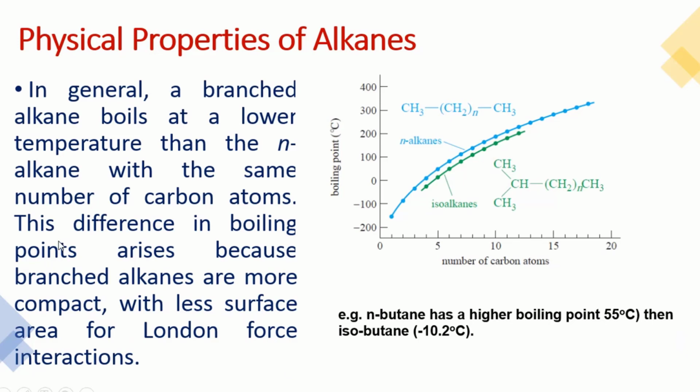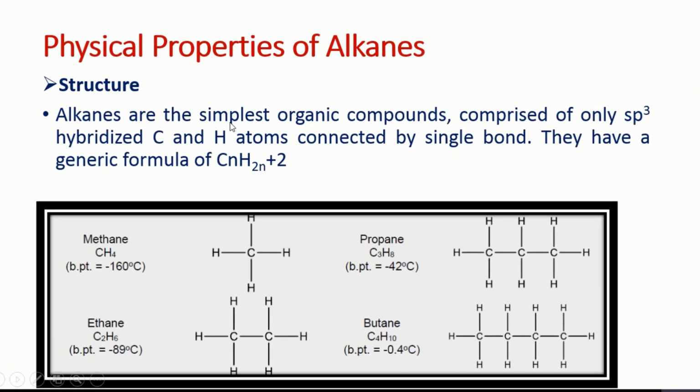The reason, and this is very interesting, for the difference in boiling point is that branched alkanes are more compact with less surface area for London force interaction. So with branching, surface area decreases and London dispersion forces decrease. So this is the graph. We can see this is the graph for the n-alkanes, and the lower graph line is for the isoalkane.